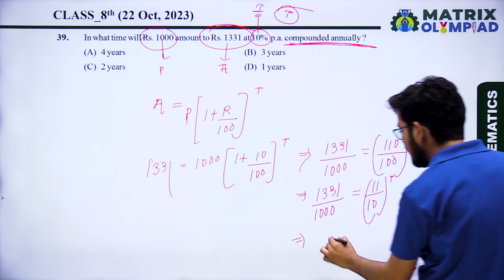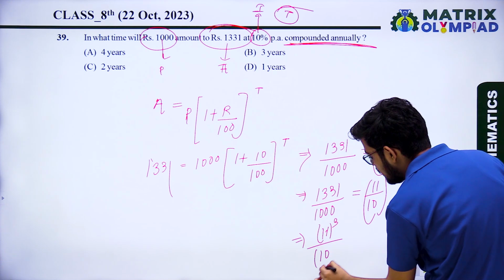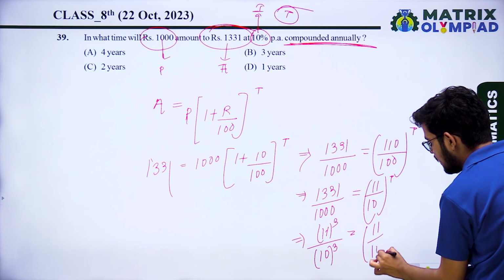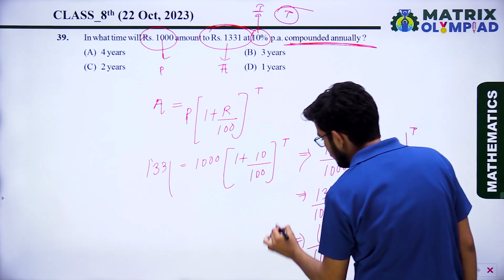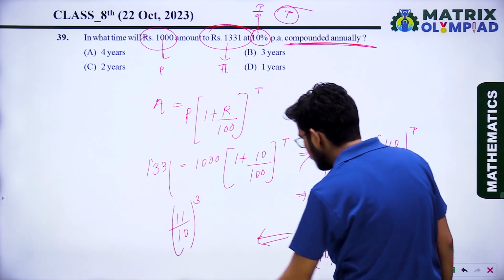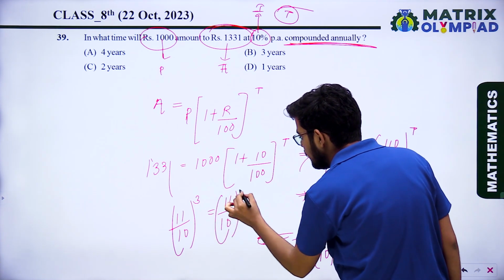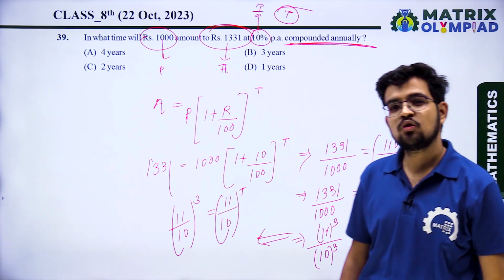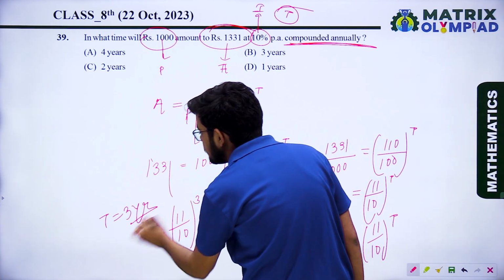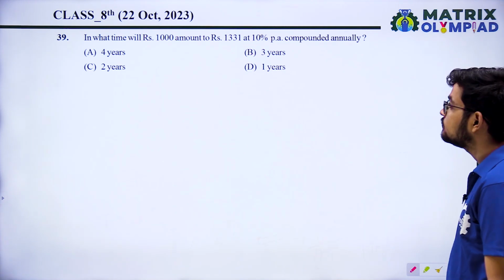1331 is the cube of 11. So that can be written as 11 cube upon 1000, which is the cube of 10, equal 11 upon 10 raised to power T. When you simplify it, that will be 11 upon 10 raised to power 3 equal 11 upon 10 raised to power T. Bases are same, so powers will also be same. So T equal to 3 years. So option B is correct. T equal to 3 years.